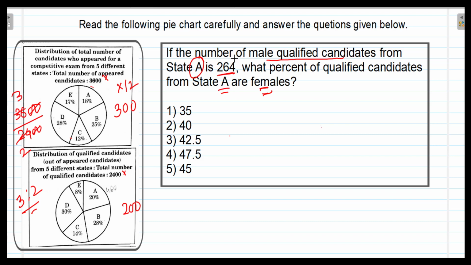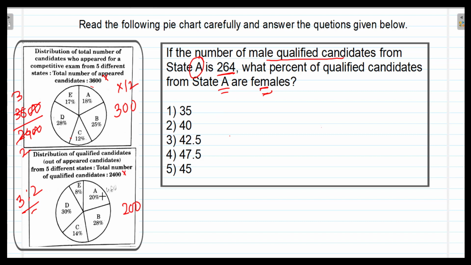Here the qualified male candidates are given, and we have to find the qualified female candidates, so we will subtract the male qualified candidates from the total qualified candidates. To find the total qualified candidates, we would take 20% of 2,400.